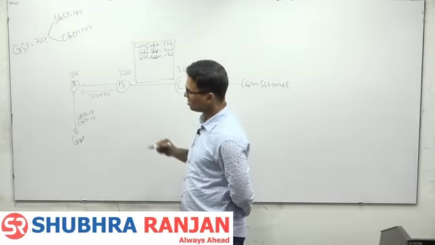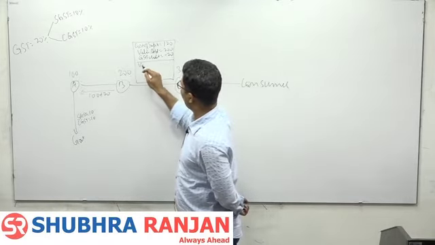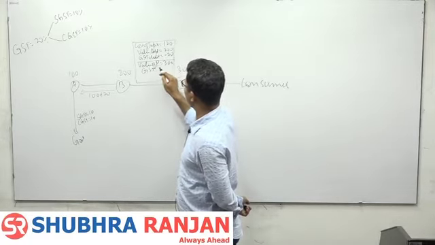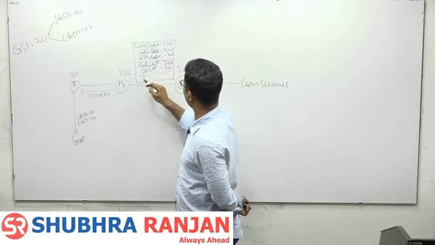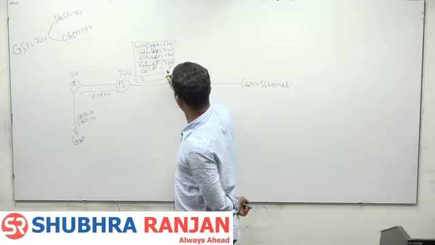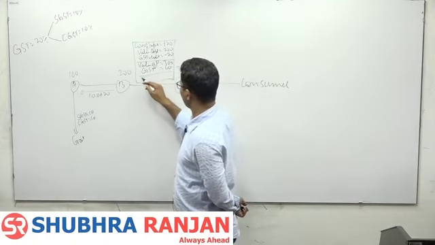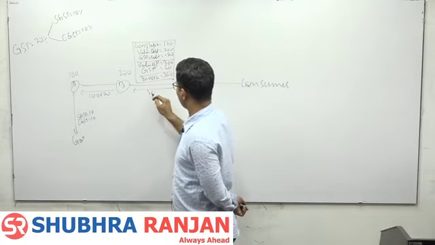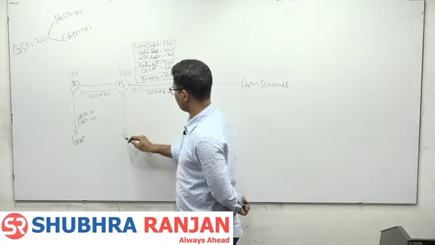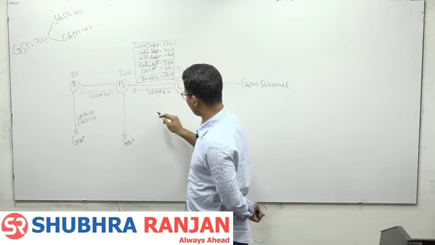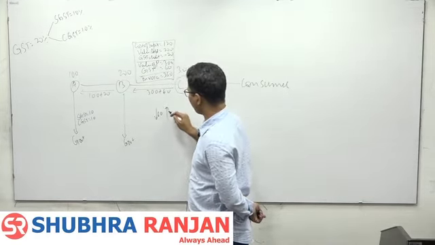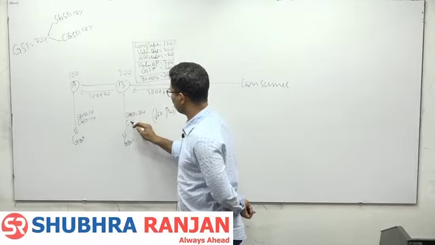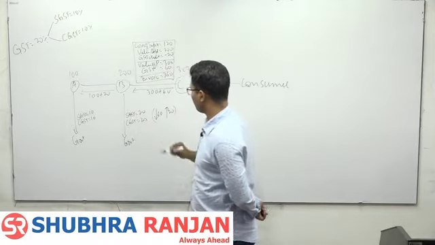So value of product 300, GST 60, invoice 360, 300 plus 60. So B pays first 60 and B gets back 20. So B effectively paid SGST 20, CGST 20.